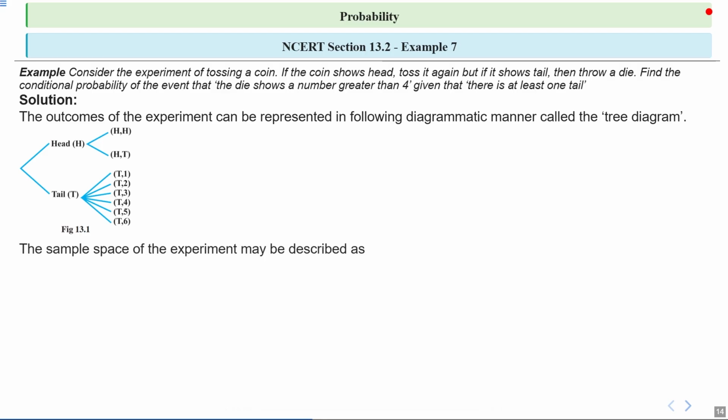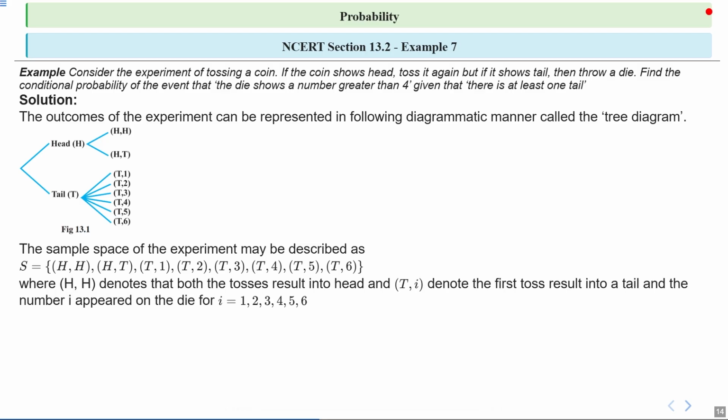Now the sample space of the experiment may be described as: sample space S will be head, tail 1, tail 2, tail 3, tail 4, tail 5, tail 6. Where head denotes that both the tosses result in head, and Ti denotes that the first toss results in tail and the number i appears on the die, for i equal to 1, 2, 3, 4, 5, 6. Clear?